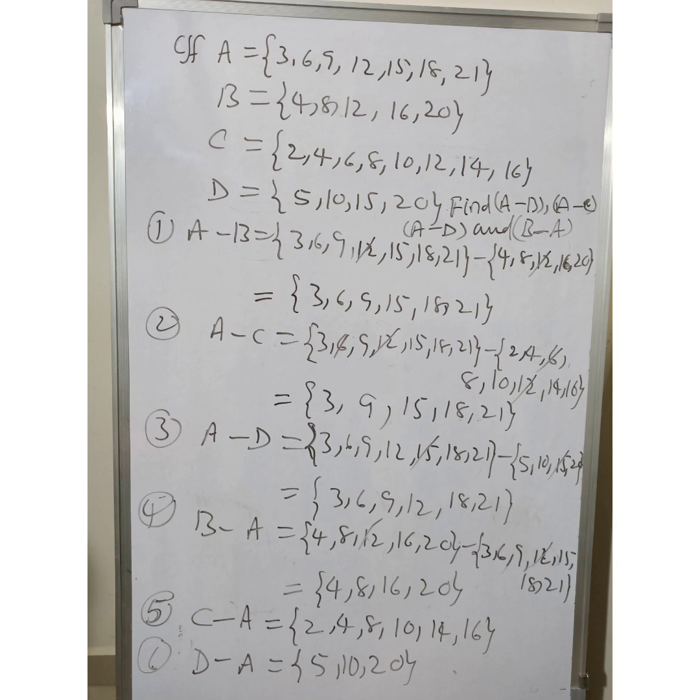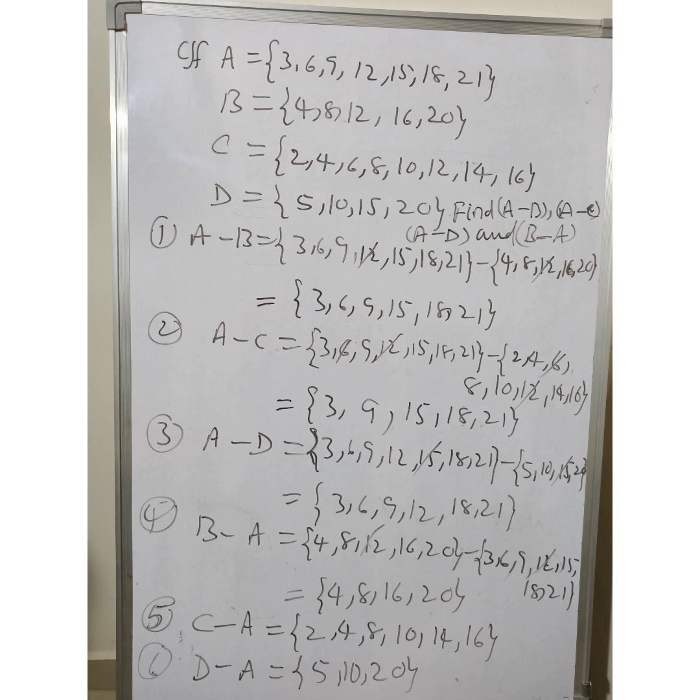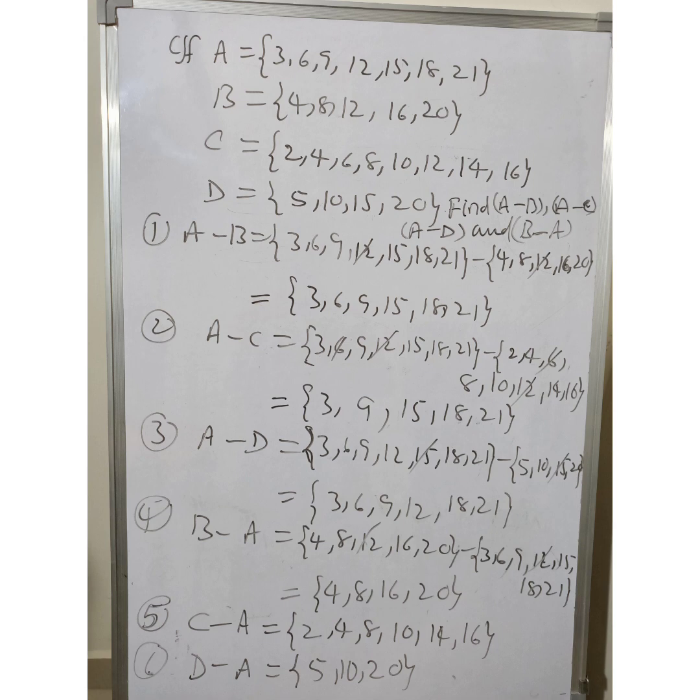So when we consider A minus B, after removing the common elements, the elements which are left over in A is A minus B. Similarly, A minus C, after removing the common elements, whatever the elements which are left over in A can be taken as A minus C. So A minus D, B minus A, C minus A and D minus A can be taken as follows.